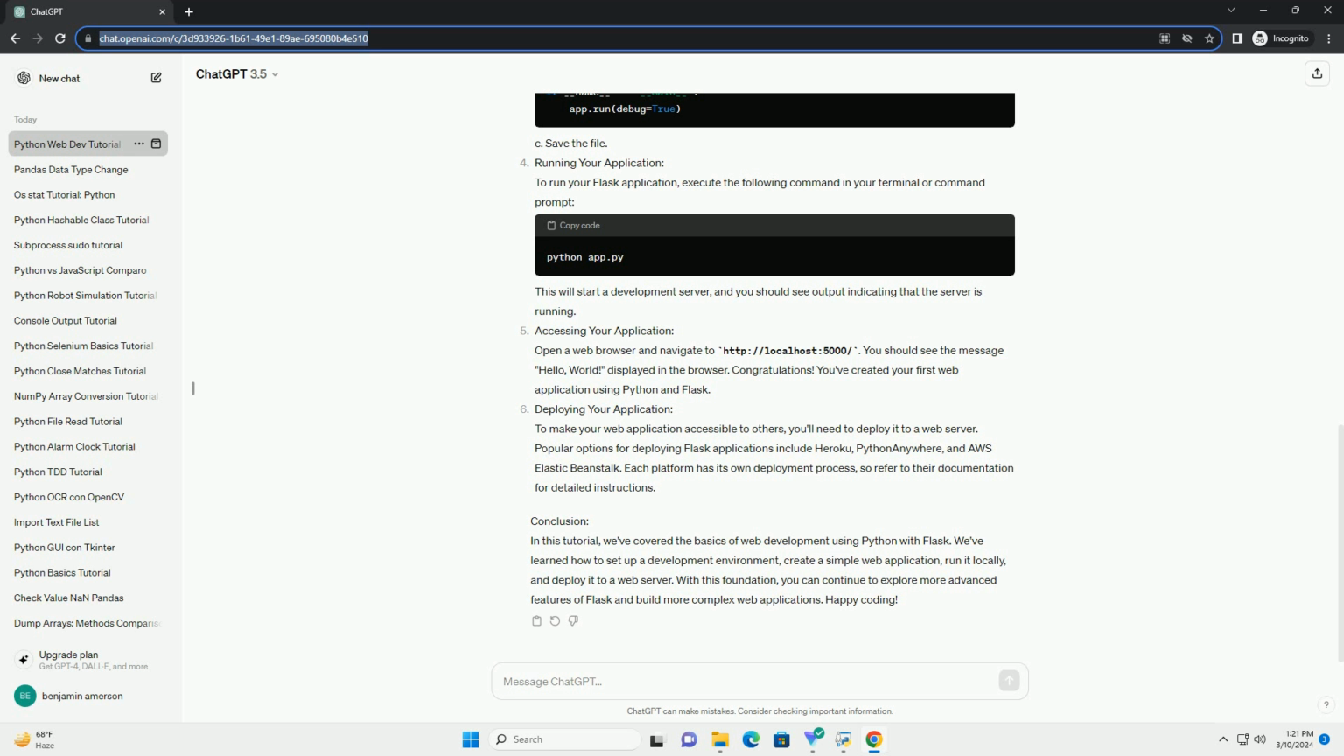Conclusion. In this tutorial, we've covered the basics of web development using Python with Flask. We've learned how to set up a development environment, create a simple web application, run it locally, and deploy it to a web server. With this foundation, you can continue to explore more advanced features of Flask and build more complex web applications. Happy coding!